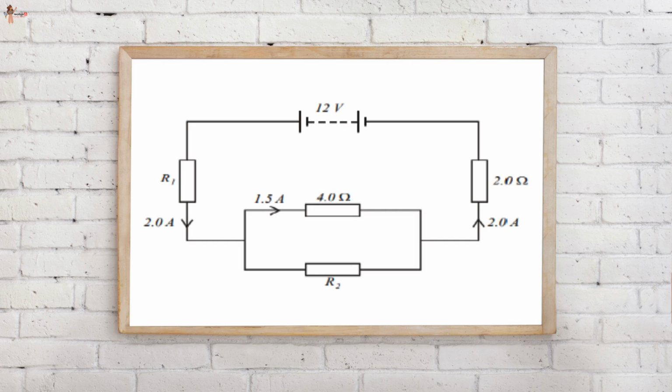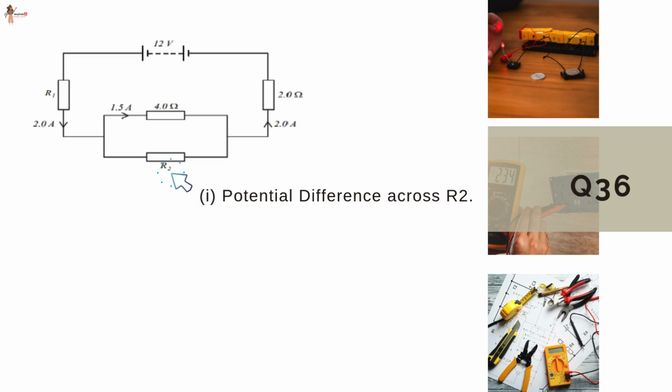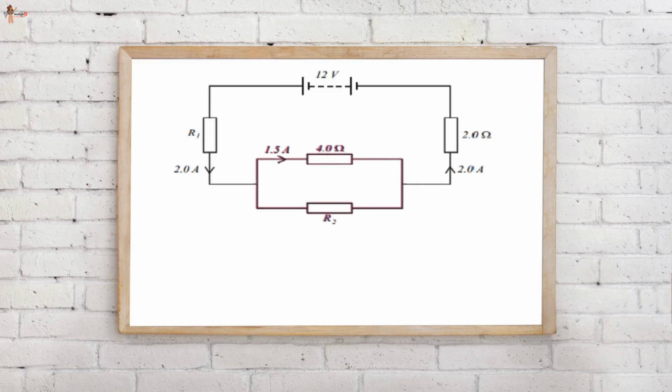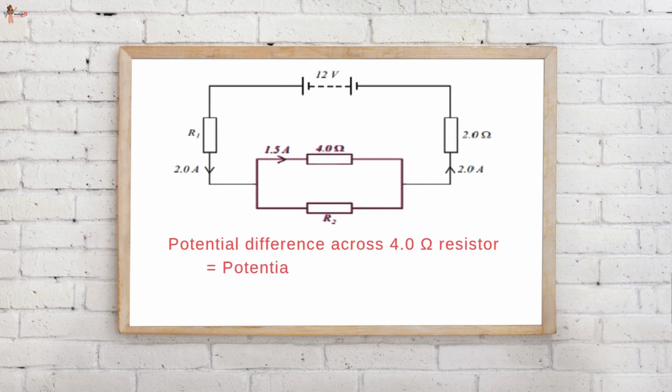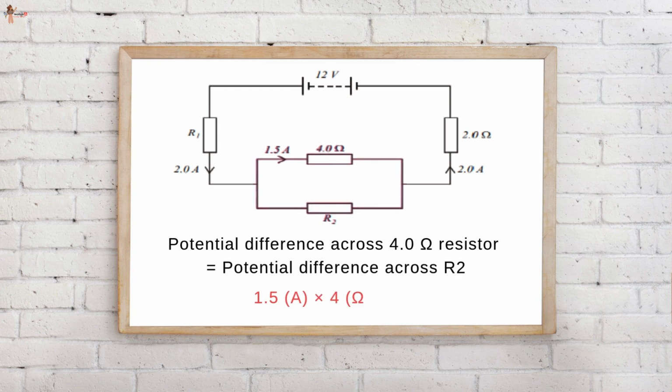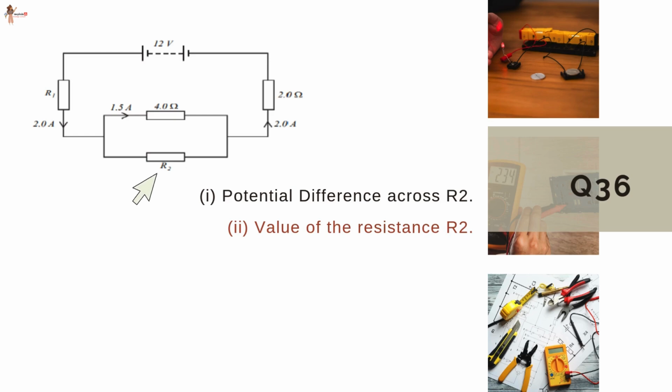This circuit is a part of an electrical device, and we need to first calculate the potential difference across R2. We can see that the 4 ohm resistor is in parallel with resistor R2. Therefore, the potential difference across both would be the same, which is I times R, so 1.5 times 4, 6 volts. Next is to find the value of resistance R2.